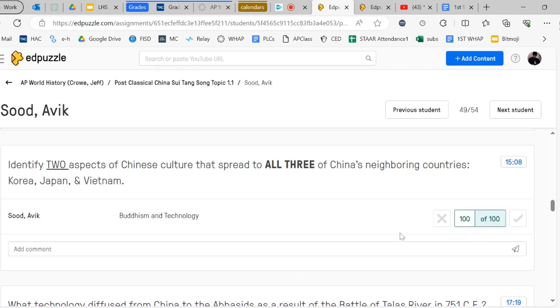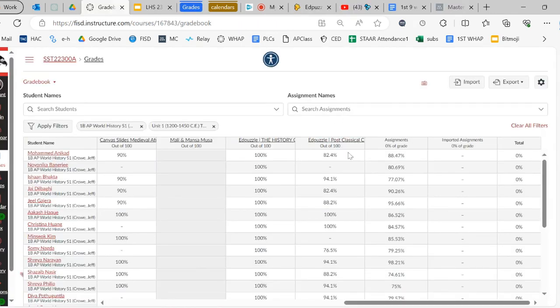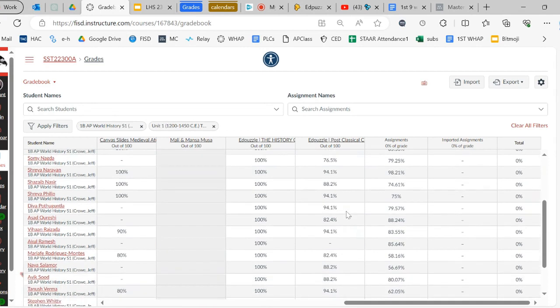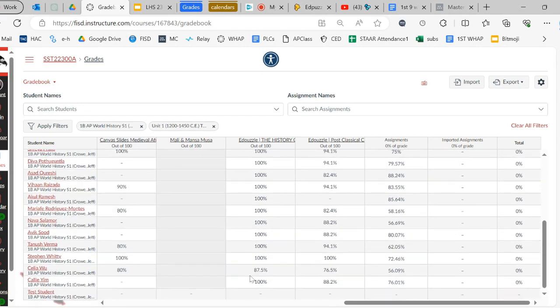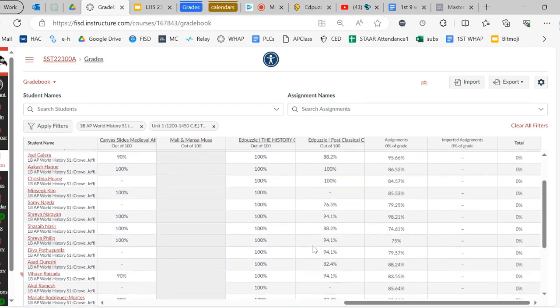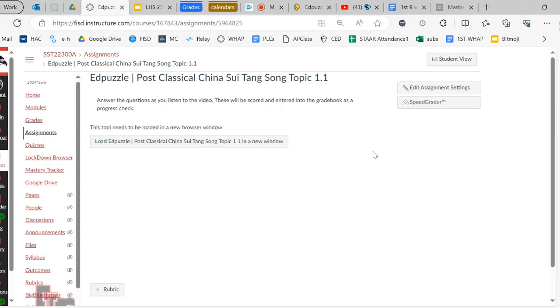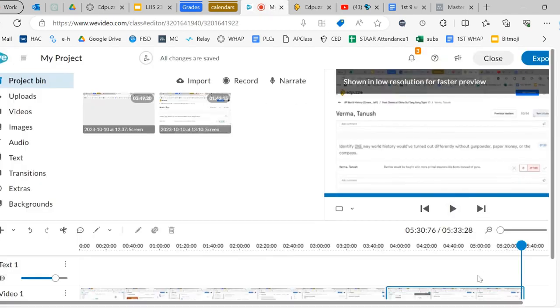Once you do the auto grade, it will auto populate into Canvas if you assign the EdPuzzle through Canvas through the external tool. As you can see here, there's more detailed assessment feedback on the auto grade one than the one to the left, where everybody made 100 because it was like four or five multiple choice questions. So there you go. In a nutshell, that's how auto grade works. It took me about 5 minutes to go through a class, and I got a little bit better data on it. Have a good one.